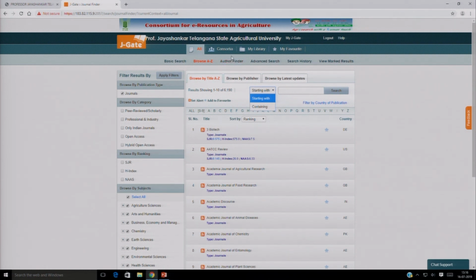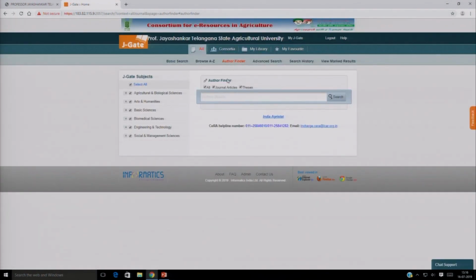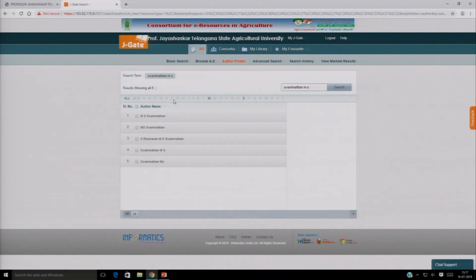Then we have author search also available. Here, if you want a particular author and the articles published by him, you can search by author finder also. For example, you can type Swaminathan or MS Swaminathan, click here and search, and you can get the records of how many articles published by Swaminathan are available in the database.